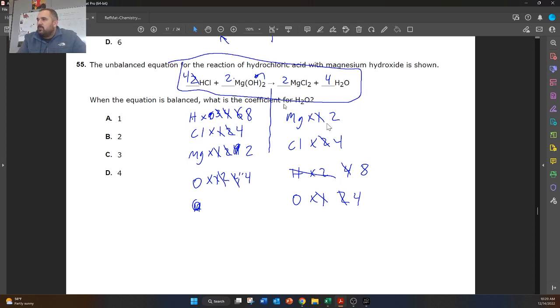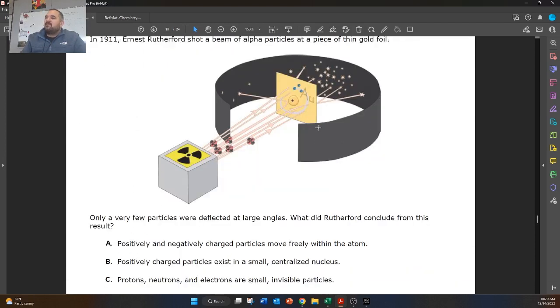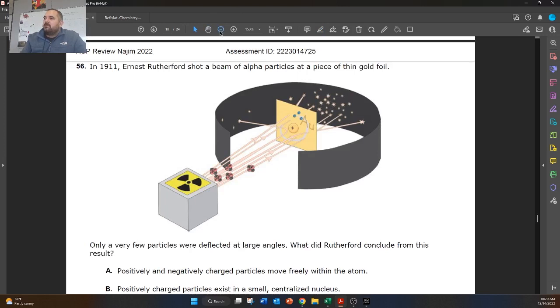So we're looking for the coefficient for H2O. The coefficient for H2O is 4. If anyone sees a problem with this, please let me know. All right, next one.